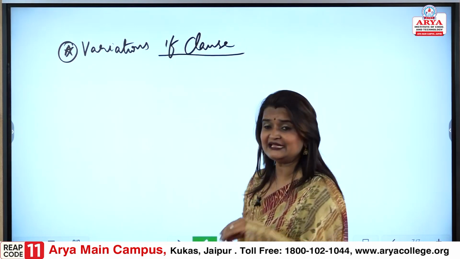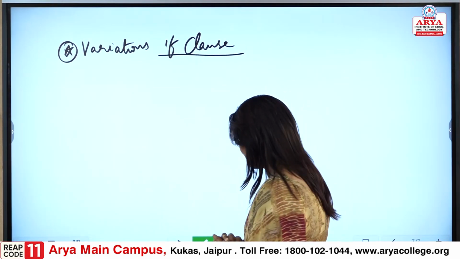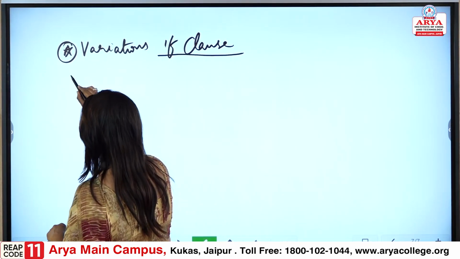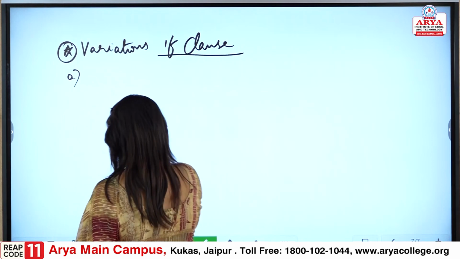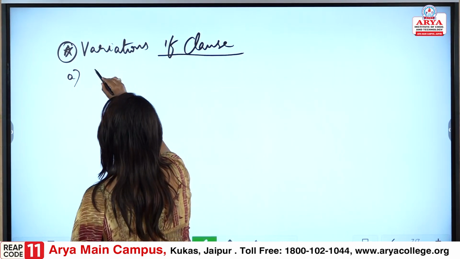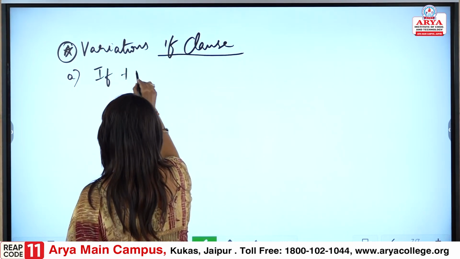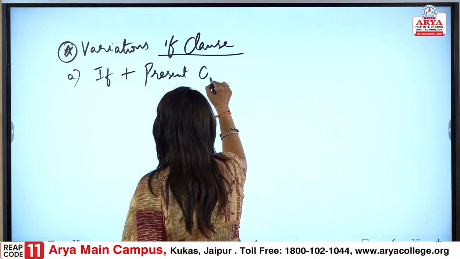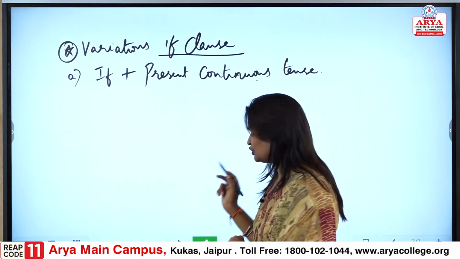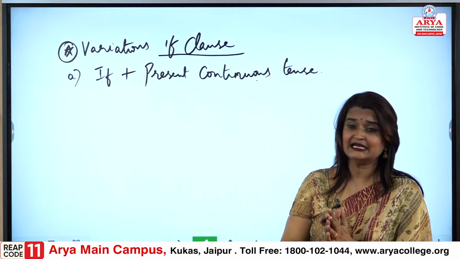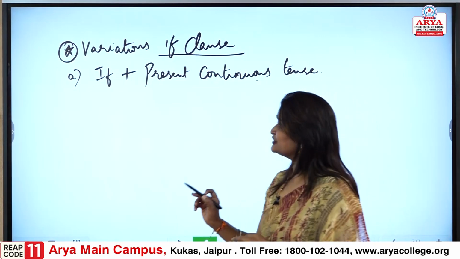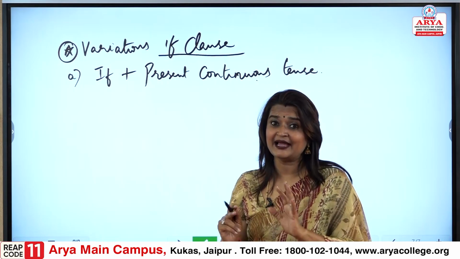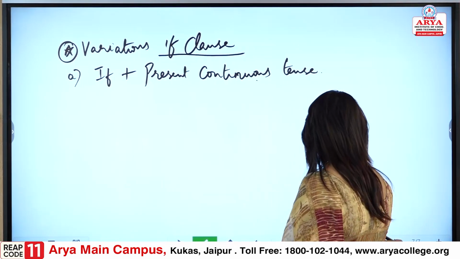So, when we are understanding the variation in if clause, we would understand there are different variations. A, if plus present continuous tense. So, now let us understand with this, the first condition is if plus present continuous tense.